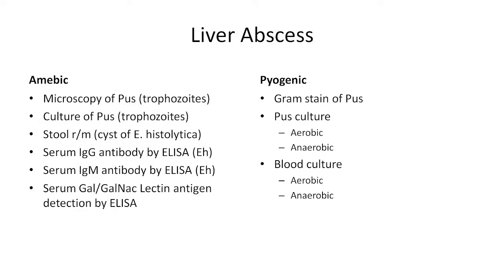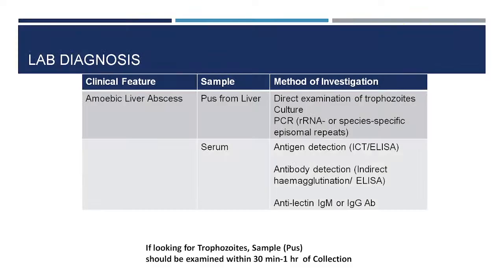So most of the times, in few cases, you don't get the pus. So you are dependent upon other investigations such as blood culture, serology, or intestinal sample, stool sample, because these are easy to get. Such samples are easy to get. So these are the common. Additionally, you can do the PCR testing from the liver abscess pus, if you are able to drain it out, and it is one of the most sensitive techniques available for diagnosis of particularly amoebic liver abscess.